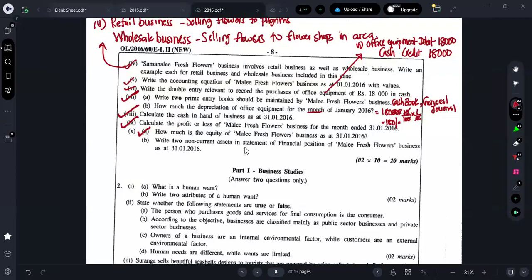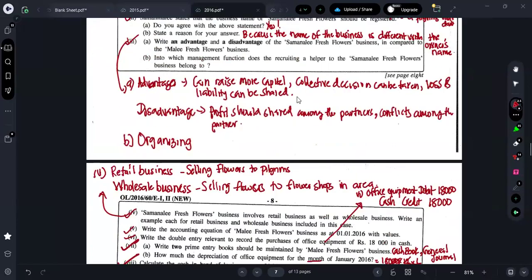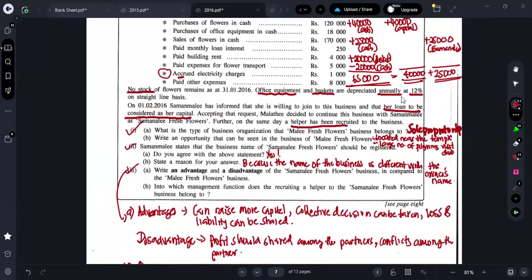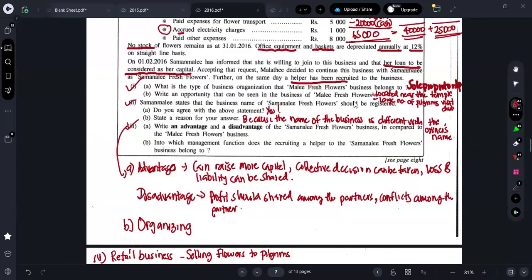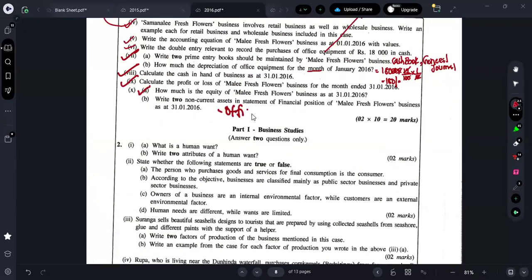Next one is: write the non-current assets in the statement of financial position of Mali Fresh Flower business, right? They have given the two non-current assets you can write. What are the things which will be depreciated? Non-current assets only will be depreciated, right? So what are the two things which will depreciate here, annually 12%? Office equipment and baskets. Okay.